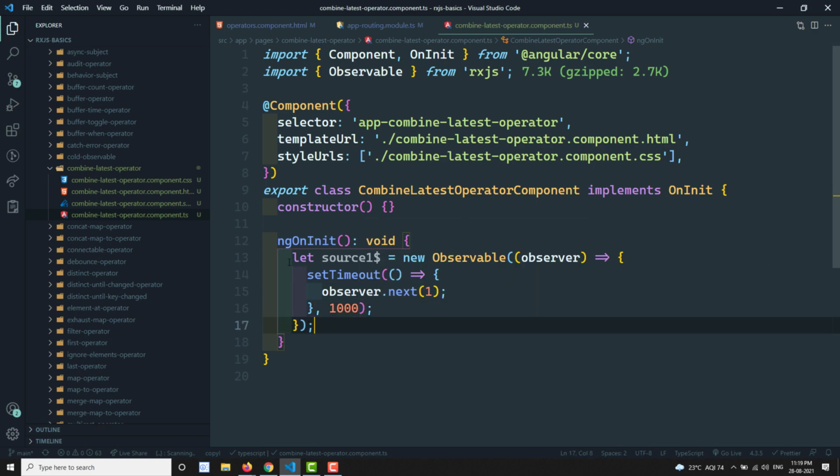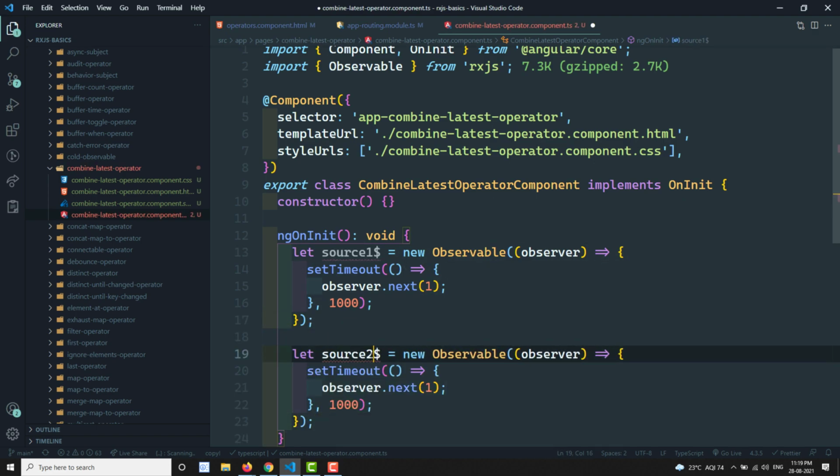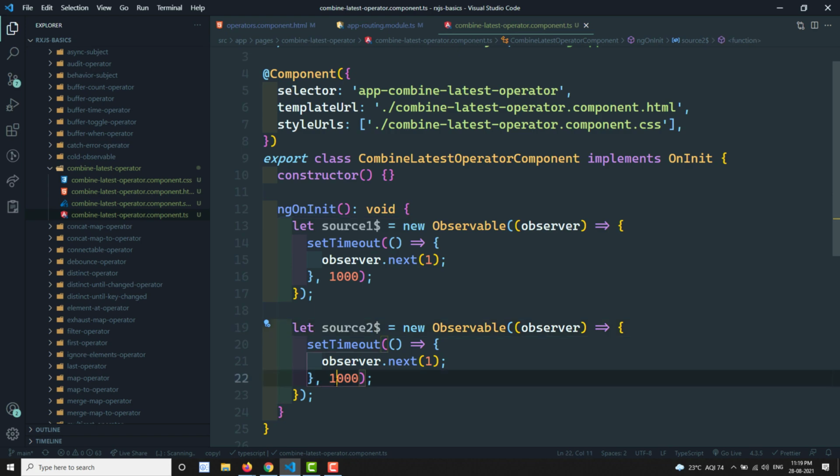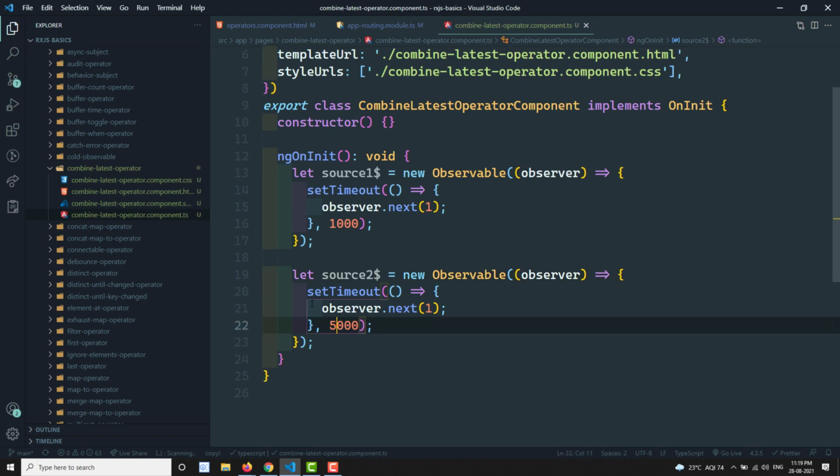I have another observable, source 2, which emits a value after 5 seconds. So one observable emits a value after 1 second, and this observable will emit its value after 5 seconds. Let's say the first value is 10 here.